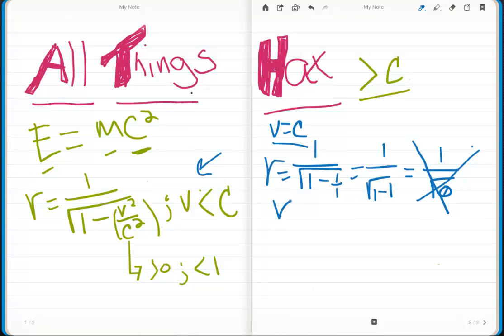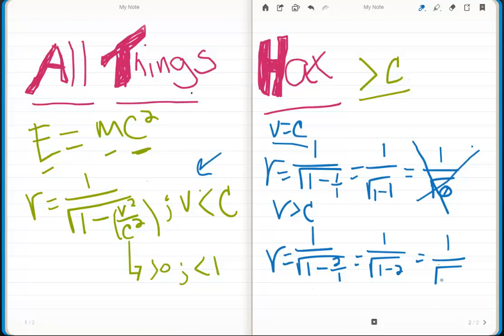So now let's do where v is greater than c. And I'll arbitrarily, again, assign some values just for the purposes of demonstration. We have gamma equals 1 over the square root of 1 minus v squared over c squared, and I'm going to say v squared is equal to 2 and c squared is equal to 1. It's just demonstrating that v is greater than c, and we're going to get 1 over the square root of 1 minus 2, which is 1 over the square root of minus 1. You cannot take the square root of a negative number, and this equation has been broken as well in this manner.